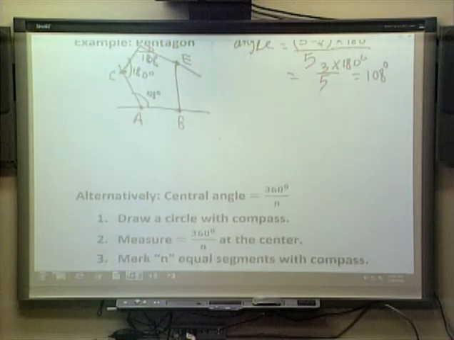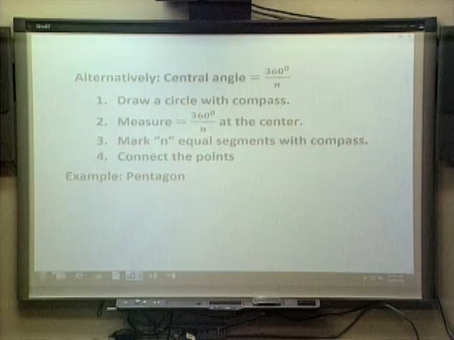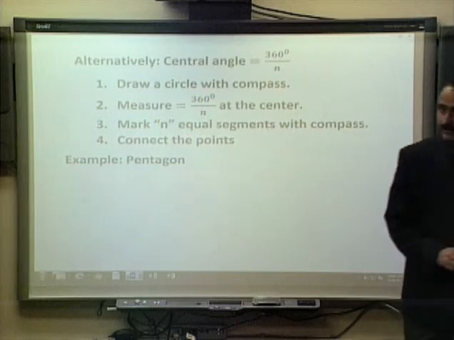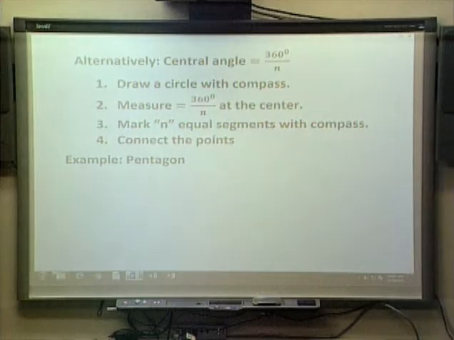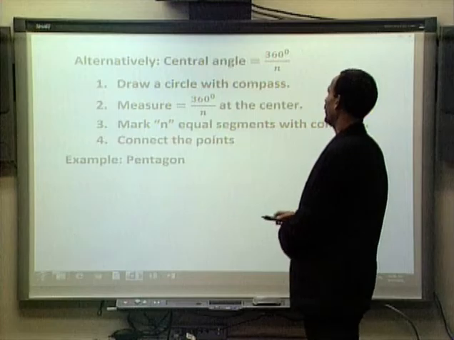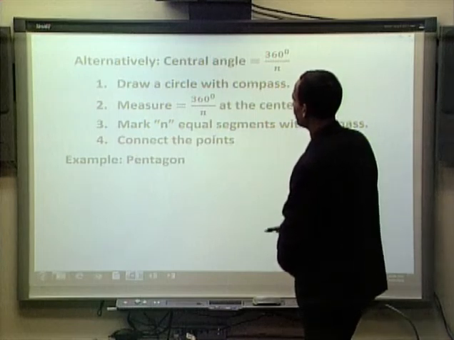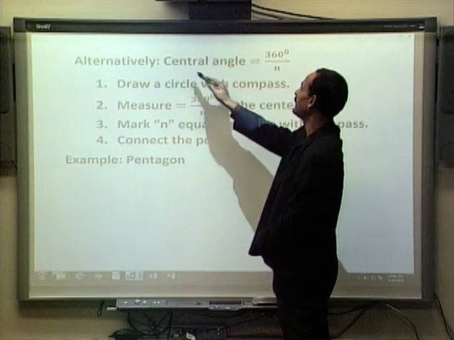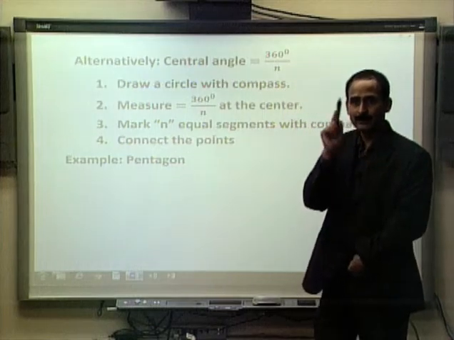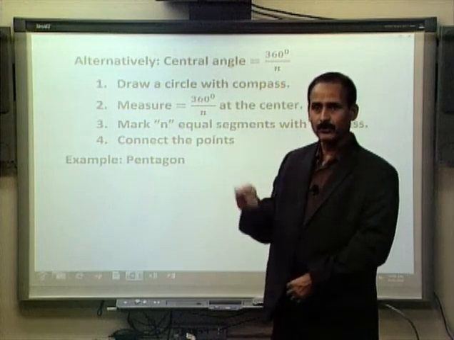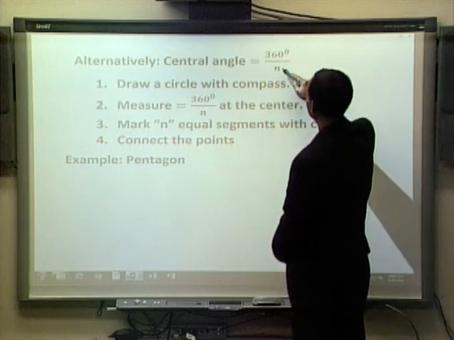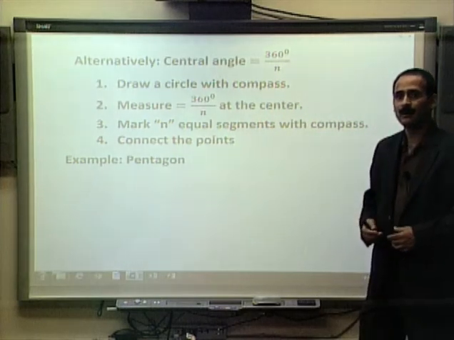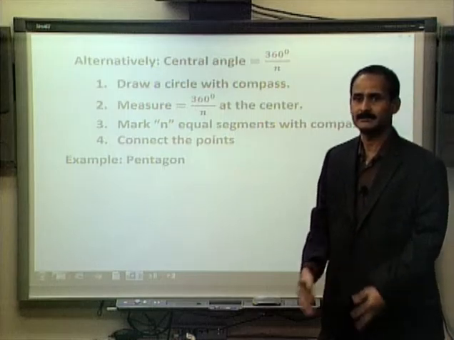There is an alternative way of constructing a regular pentagon. The alternative way is to use a circle. If we want to use this way, we have to remember this fact: the central angle, since we will be using a circle. I will explain what we mean by central angle in a second, but the central angle has to be 360 degrees divided by the number of sides,